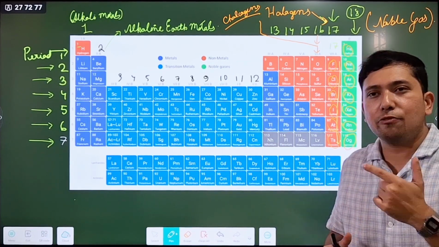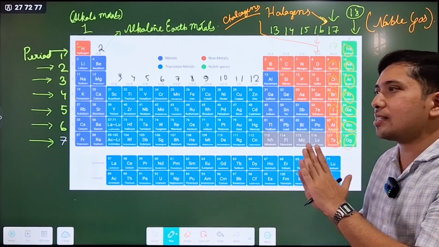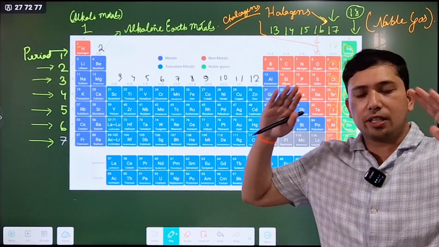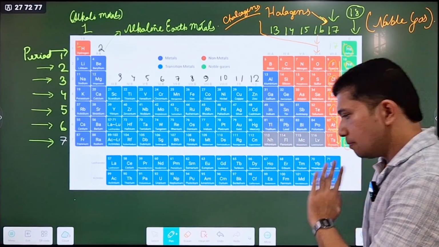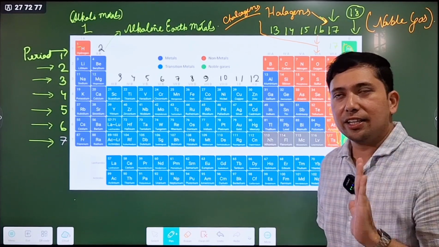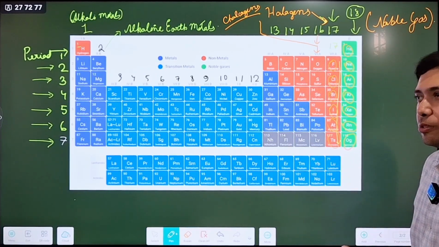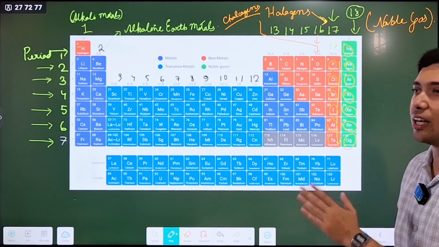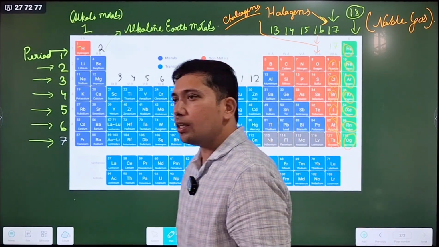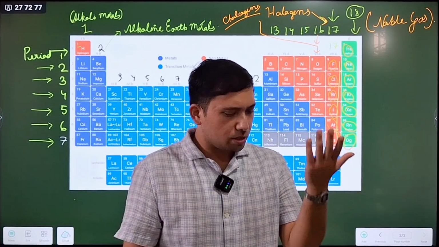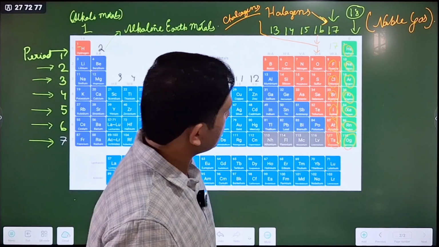Inert means very less reactive, and they are present in the atmosphere in very low concentration. They do not react with anybody else. Very inert, very stable. So they do not disturb anybody. They are called noble gas. Now, if you are asked for examples of noble gas, if you say neon, krypton, argon, xenon, radon, you get full marks.